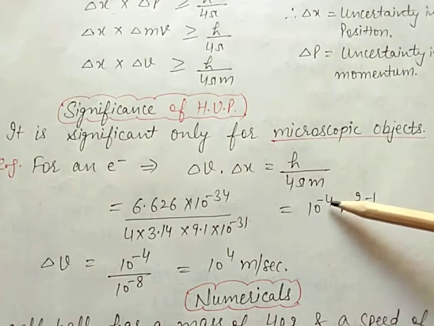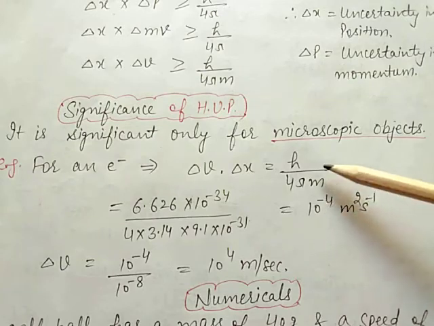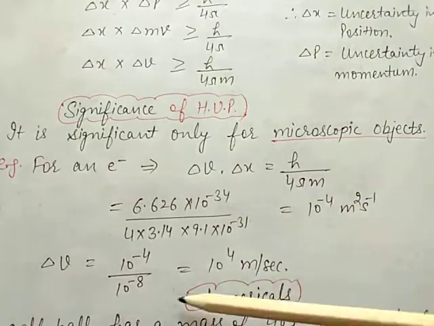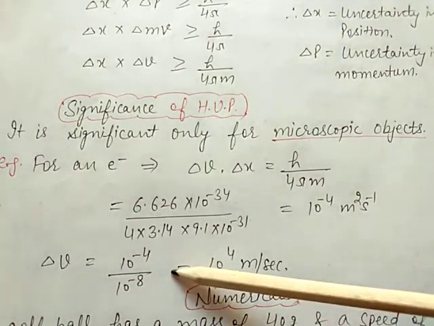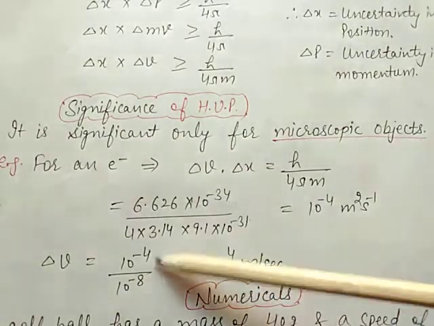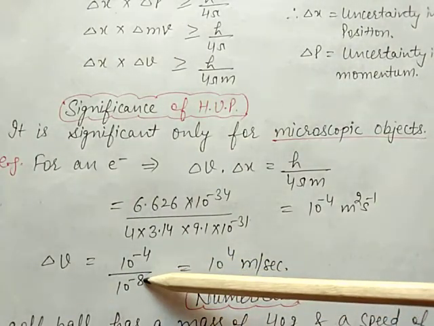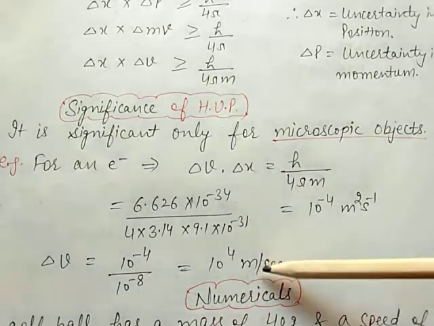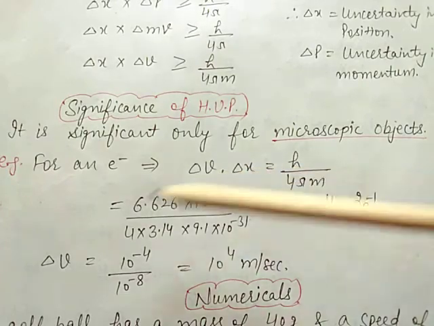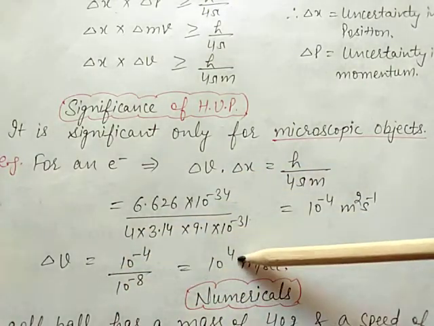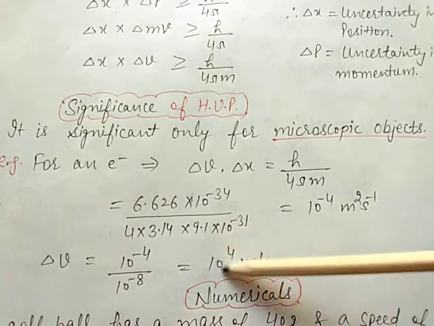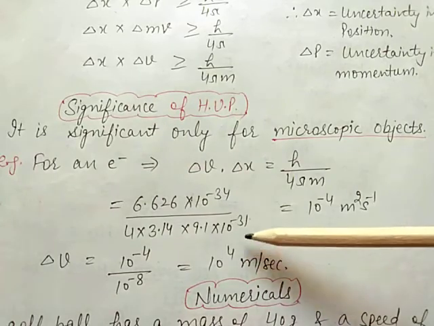It means if we want to find the exact position of an electron with an uncertainty of only 10 raised to power minus 8 meter, then the uncertainty in velocity is equal to 10 raised to power minus 4 divided by 10 raised to power minus 8, that is 10 raised to power 4 meter per second. After putting this value, the answer is that the velocity uncertainty is 10 raised to power 4 meter per second. This value obtained is very large.